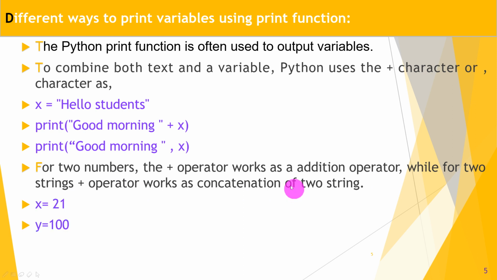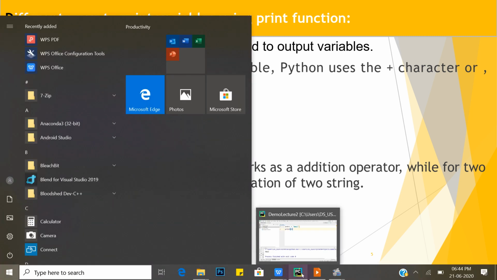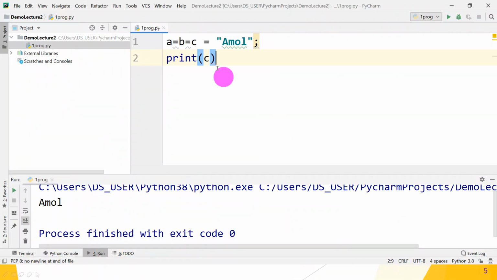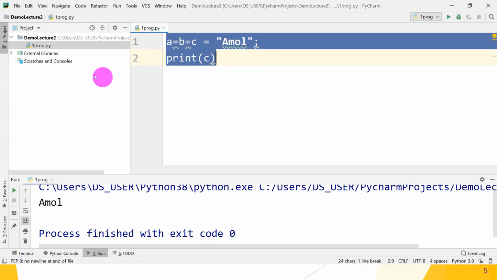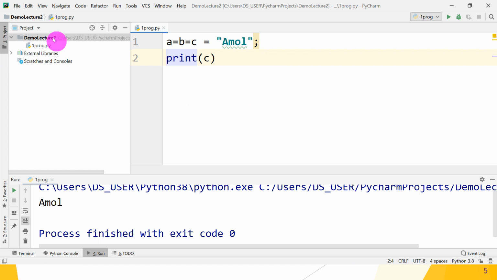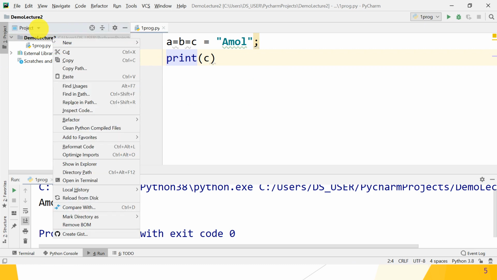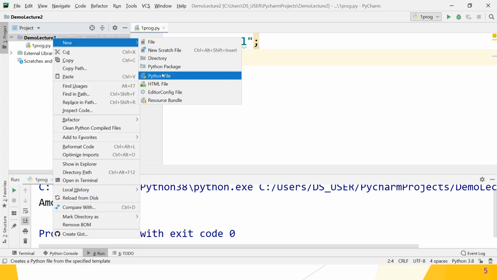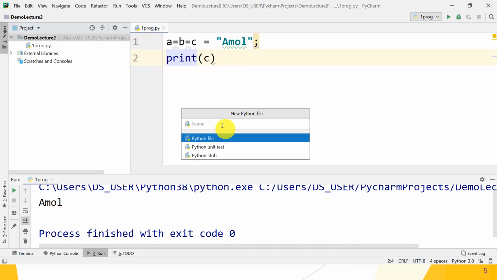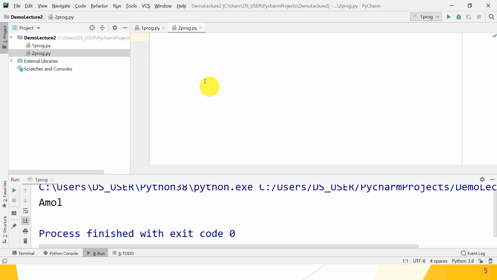Okay, so we can directly move to our PyCharm IDE and check whether it works or not. So I will create a new Python file here. So how to create it? Right click on the project, then New, and then choose Python file, give the name second program and press enter. It creates your second program.